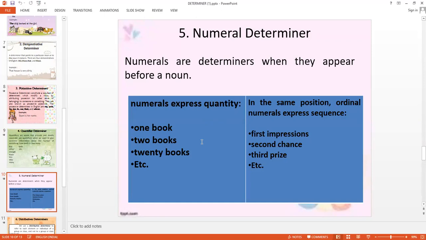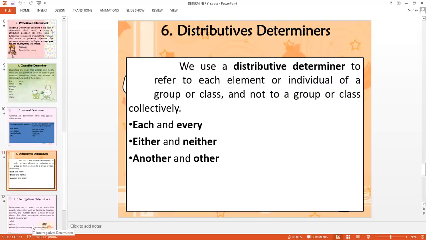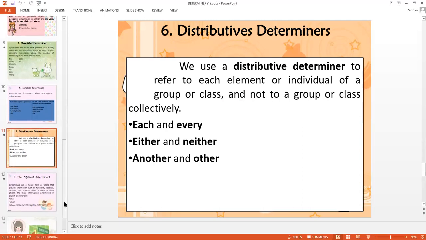Now, if you see, they are placed before nouns and they are determining the stand of the noun, referring to some particular situation or telling us more about the noun. Distributive: each and every, either, neither, another, other one. So these are distributive, and we'll do some exercises also, you'll understand more, right?